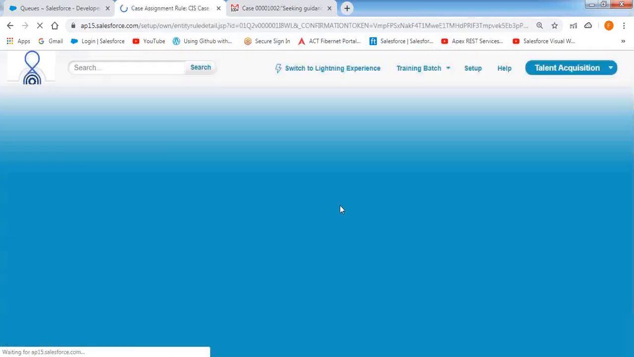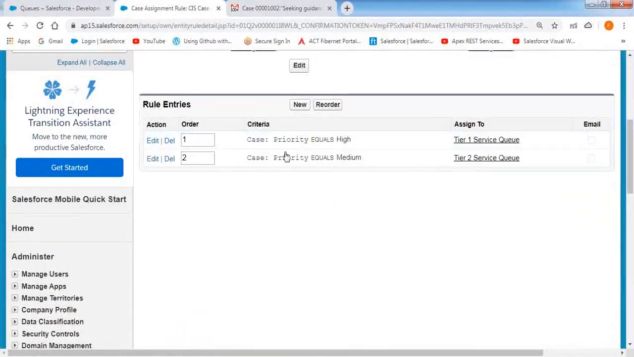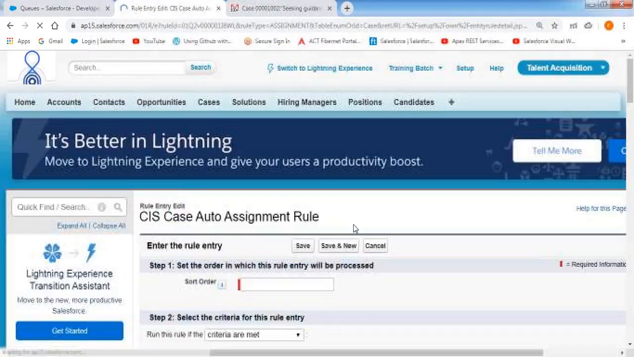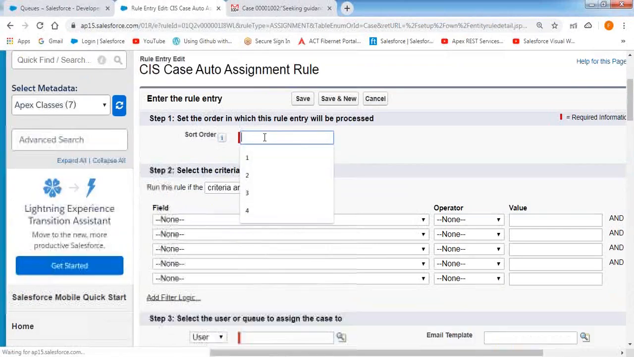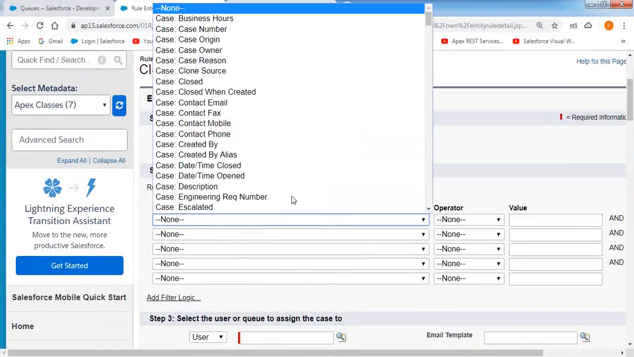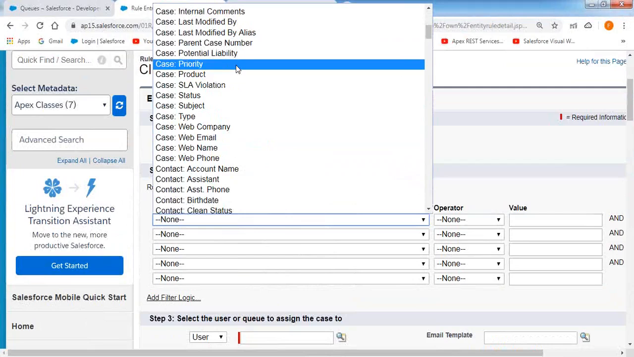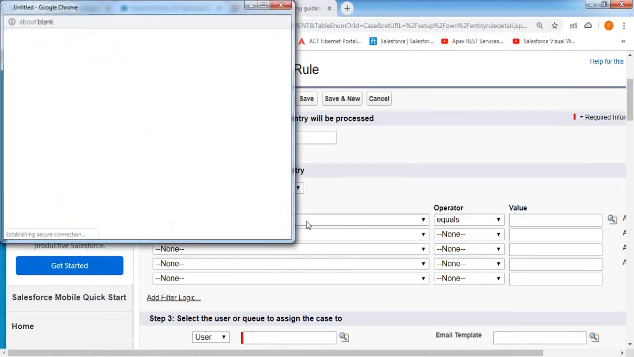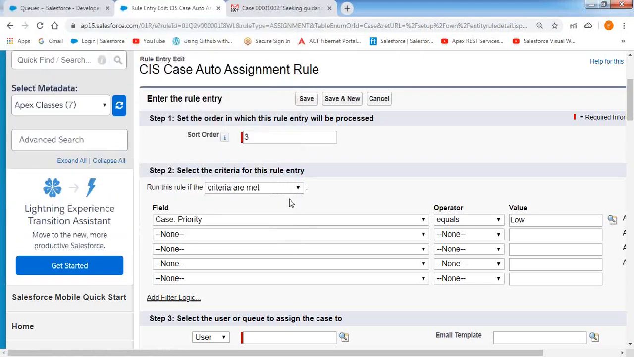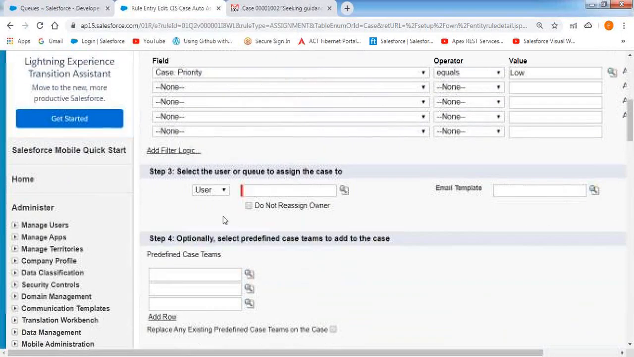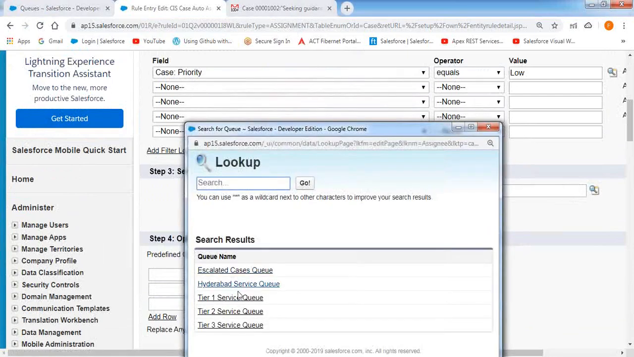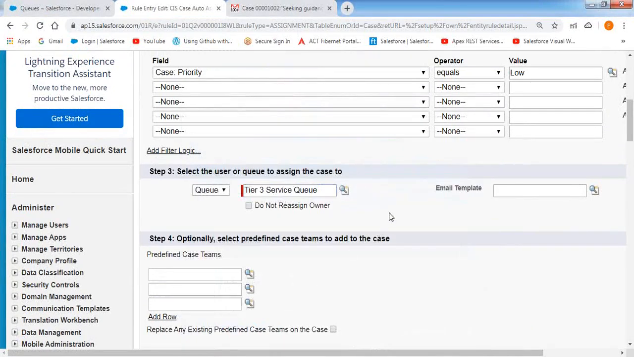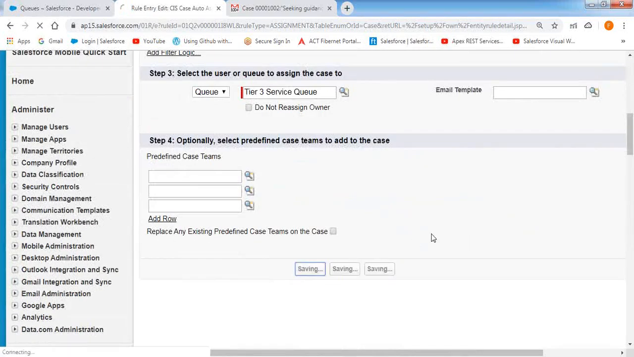The third rule entry. Click on the New button. The third condition, I'm indicating if the case priority value equals low, I would like to assign this record to that queue. Which queue? Tier 3 service queue. Okay, tier 3 service queue.